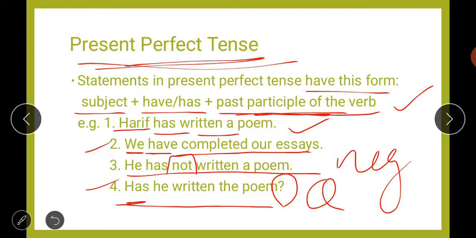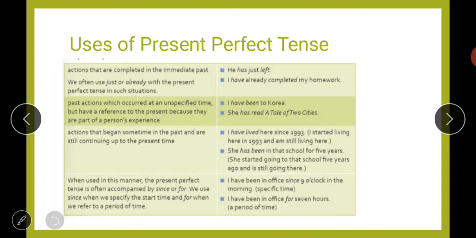Let us move to the next one. Now again, the uses of present perfect tense, meaning in which situation or in which conditions you have to use these sentences.